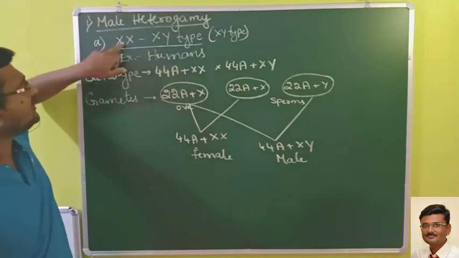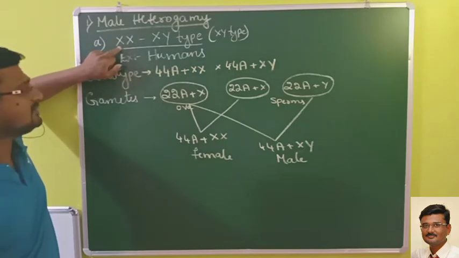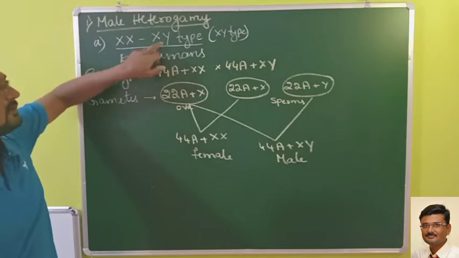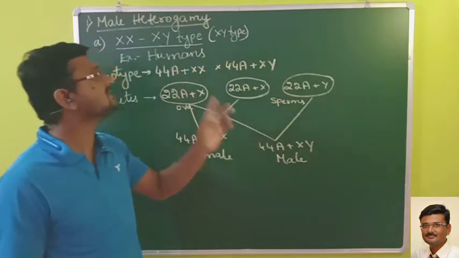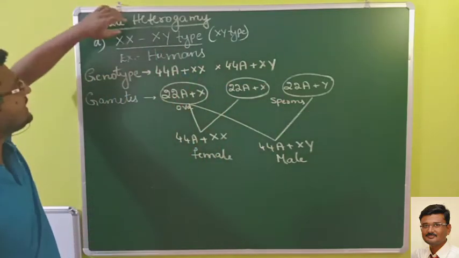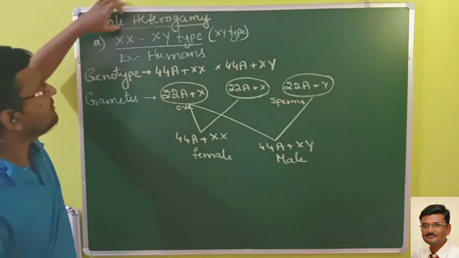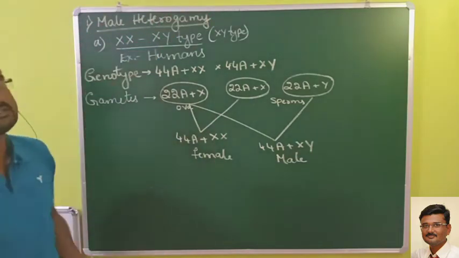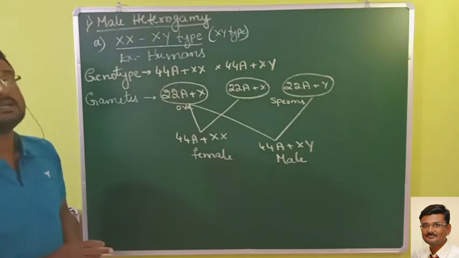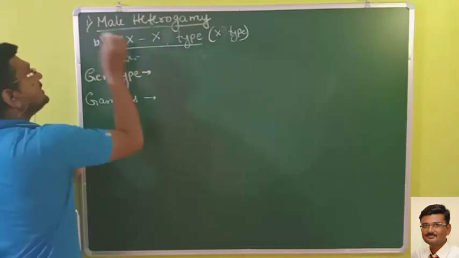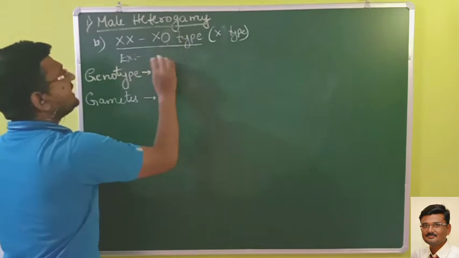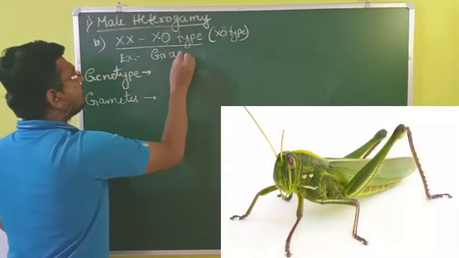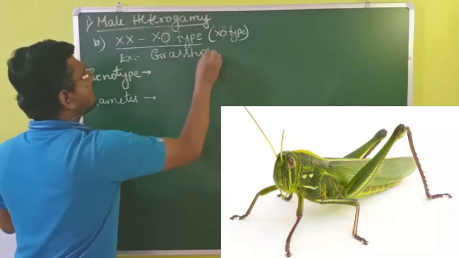Here we came to know that females produce similar types of gametes, hence they are homogametic, but males produce two different types of gametes, hence they are heterogametic. Therefore humans come under male heterogamy. Okay, that was about the first type. Now let us see the second type, that is the XX and XO type. One example I will be taking is grasshoppers.